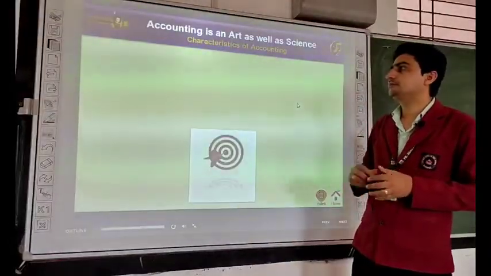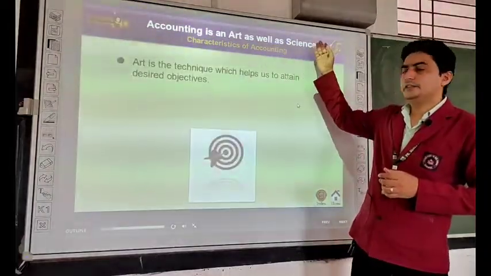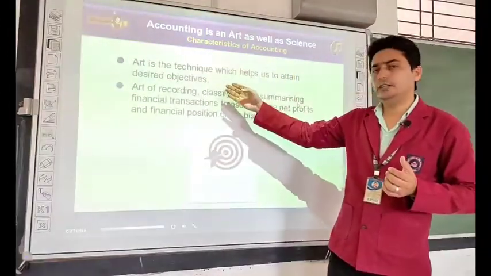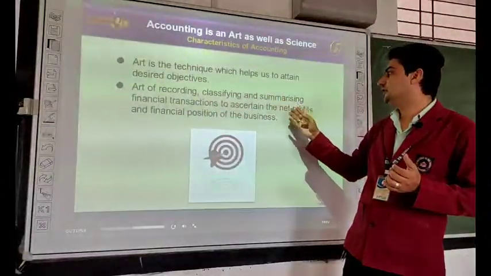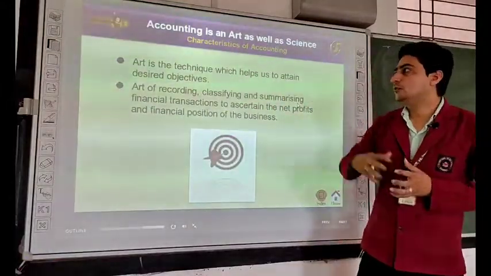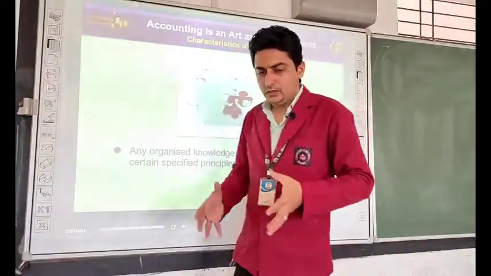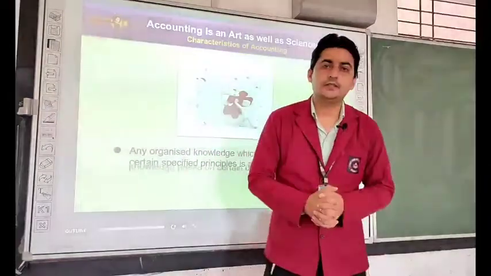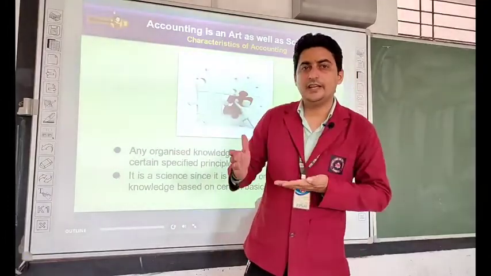First was, accounting is an art as well as a science. So what is art? Art is the technique which helps us to attain desired objectives. Art of recording, classifying, summarizing financial transactions to ascertain the net profit and financial position of the business. So art is a technique which helps you to attain the desired objective. Once you get the desired objective, it will be very easy for you to understand things. So art gives you the path, it will give you the desired objective.